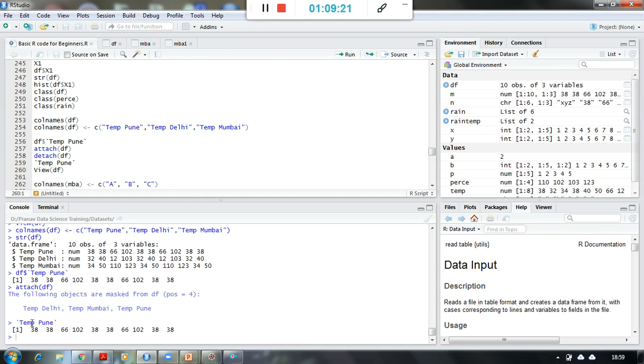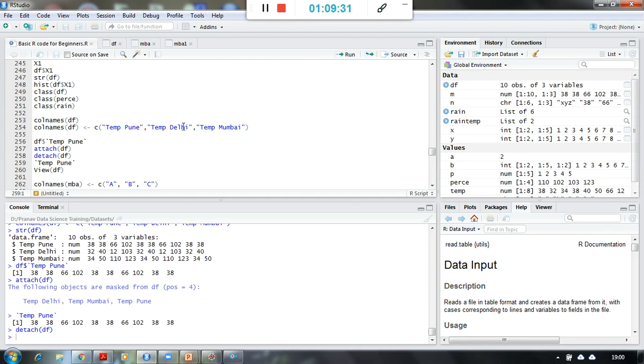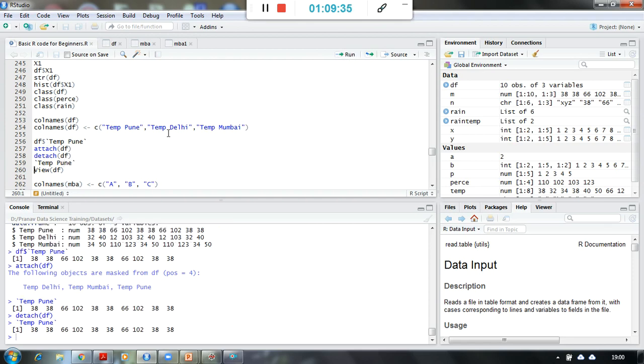Now you can see here temperature Pune can be accessed because the data frame has been attached. Now if I detach it, and if I want to access temperature Pune, it will say, oh sorry, it has not been detached.